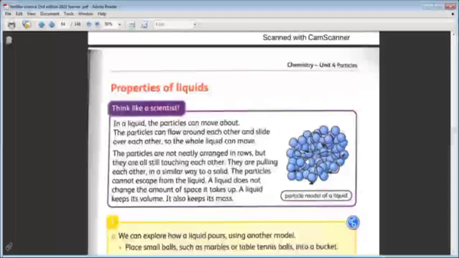If I have 1 liter of a liquid, milk, water, anything, it keeps its volume. When I pour it from one bottle or container to another container, it keeps its volume. It can't keep its shape only due to the flowing movement of the particles. It also keeps its mass. So the liquid keeps its mass and its volume. The only thing that it can't keep is its shape. So these are the properties of the particles of the liquid.